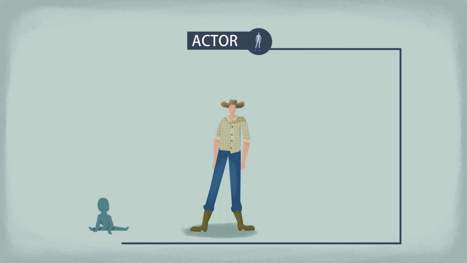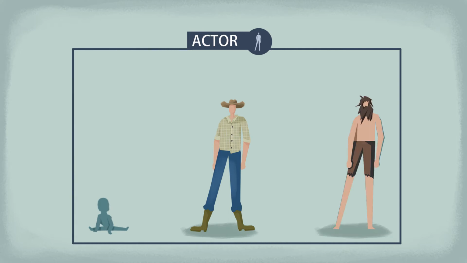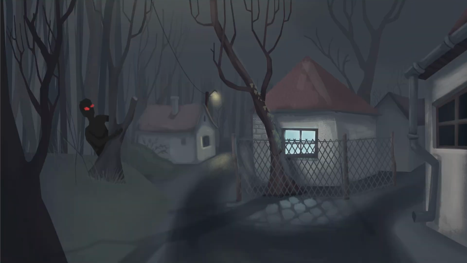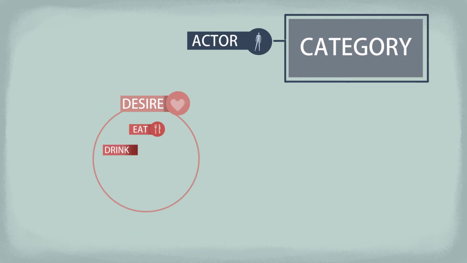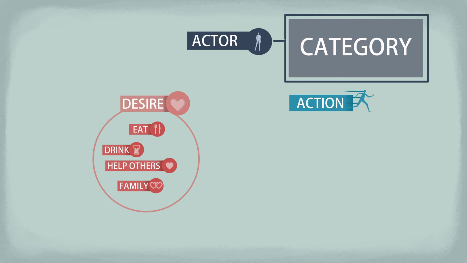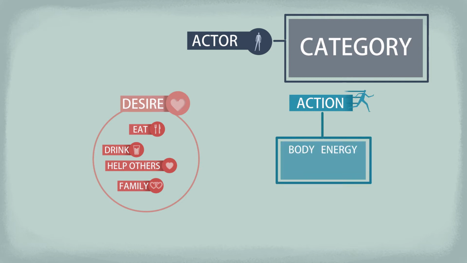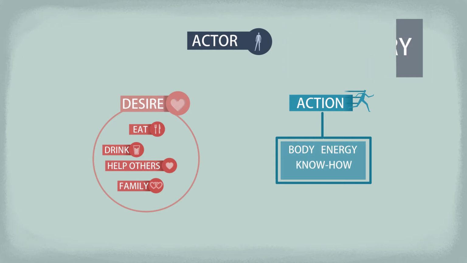The economizing actor can be practically anyone, even a young boy, a farmer, or a lone shipwreck survivor. The economizing actor is not a weird species living out there somewhere. It's an abstract category, and it includes everyone who has desires, like the desire to eat, drink, help a friend, or have children, and is able to act towards those desires, which means he has a body, energy, and an idea how to reach his goals.